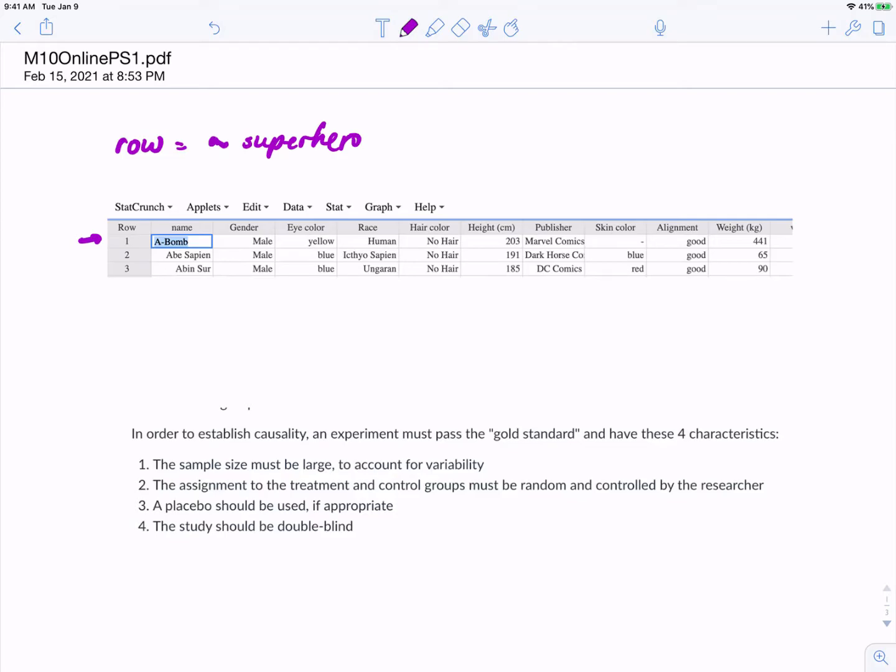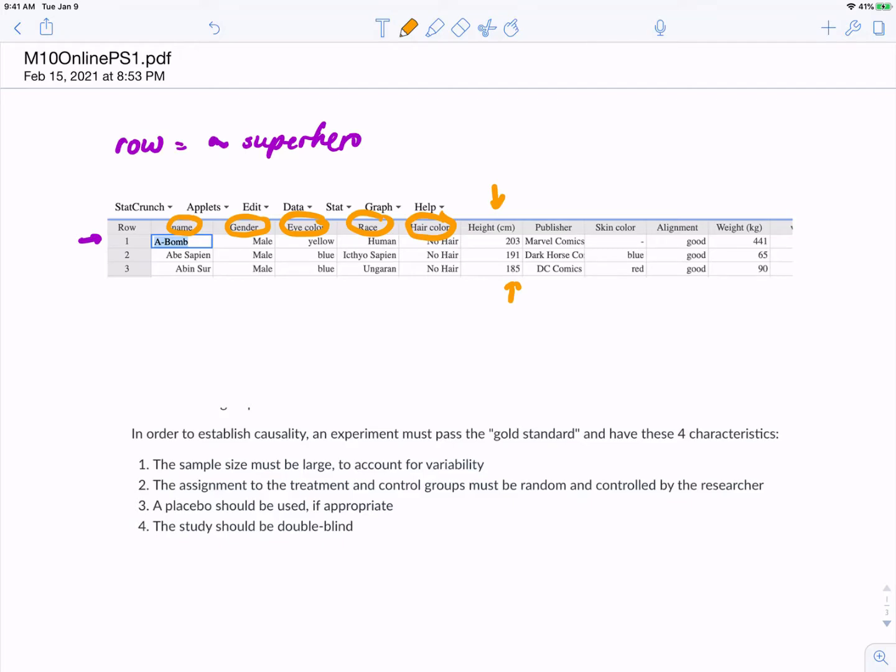The next question asked, how many categorical variables do we see in the data? So let's go through the variables and figure out if they're categorical or not. Name is definitely categorical. So is gender, eye color, race, hair color. Notice height is numerical. It's a number that tells how many centimeters tall a superhero is.